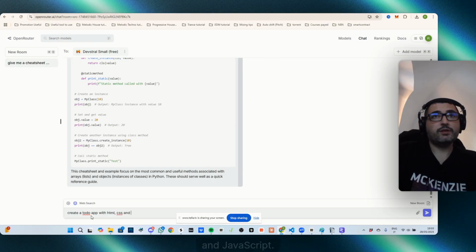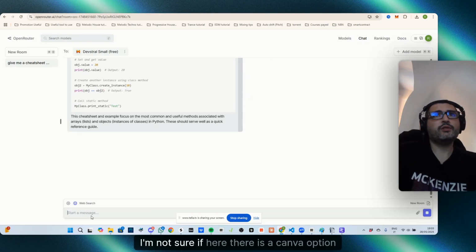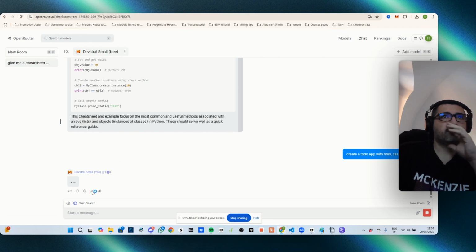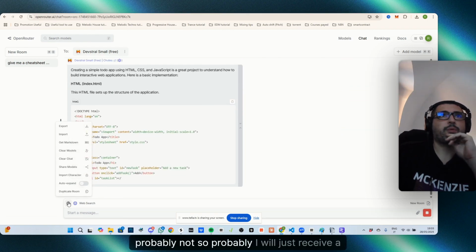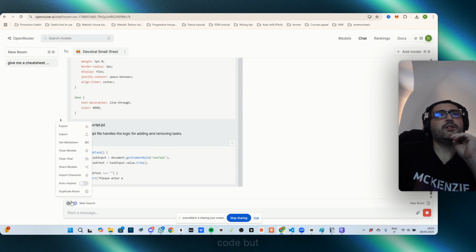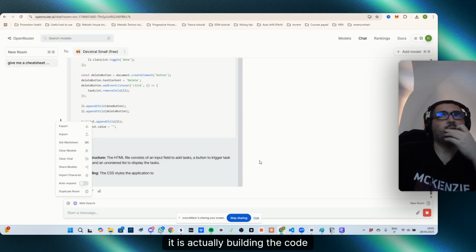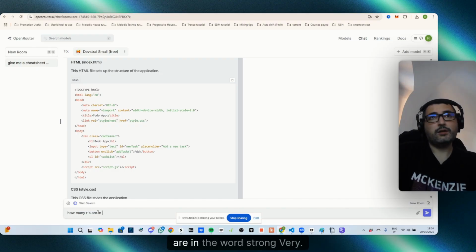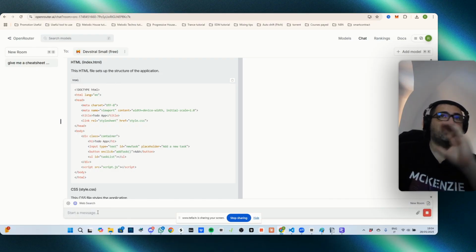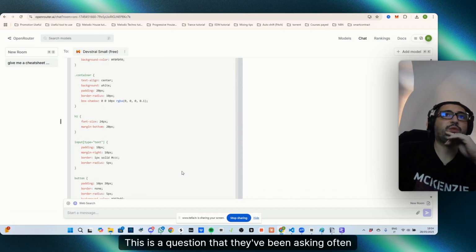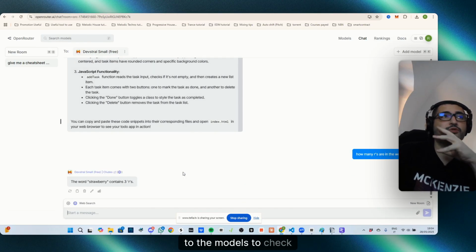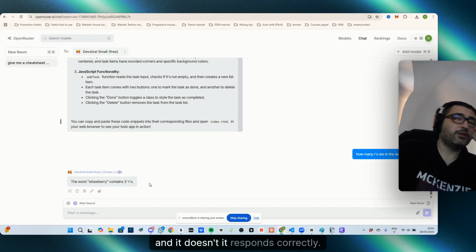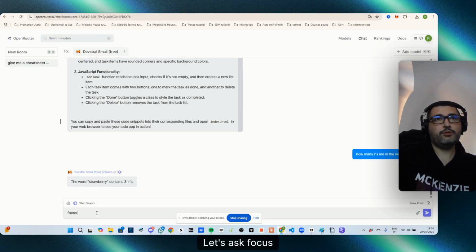Create a to-do app with HTML, CSS, and JavaScript. I'm not sure if there is a Canvas option here yet, probably not, so I will probably just receive code, but it is actually building the code for me. Let's ask the usual question: how many r's are in the word strawberry? This is a question that people often ask models to check, since they used to make mistakes. And it responds correctly. But let's ask it to focus on array operations.